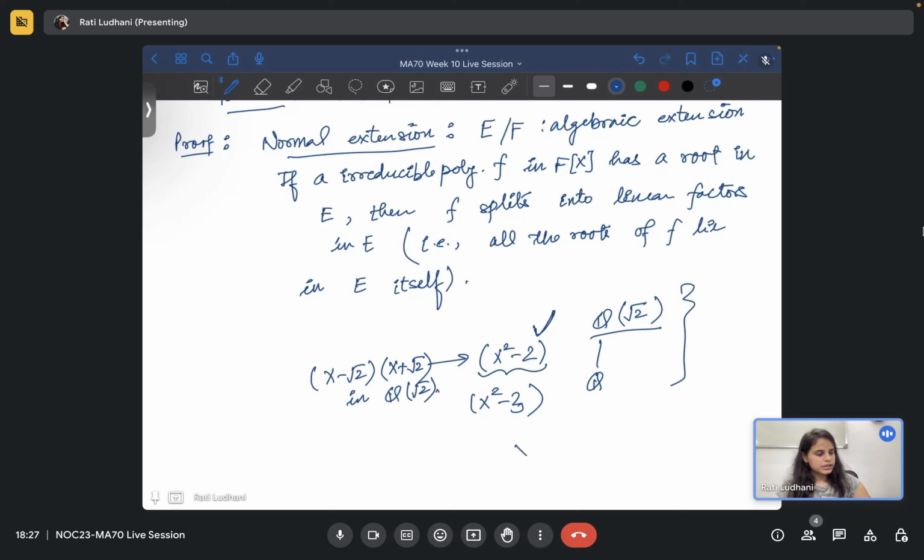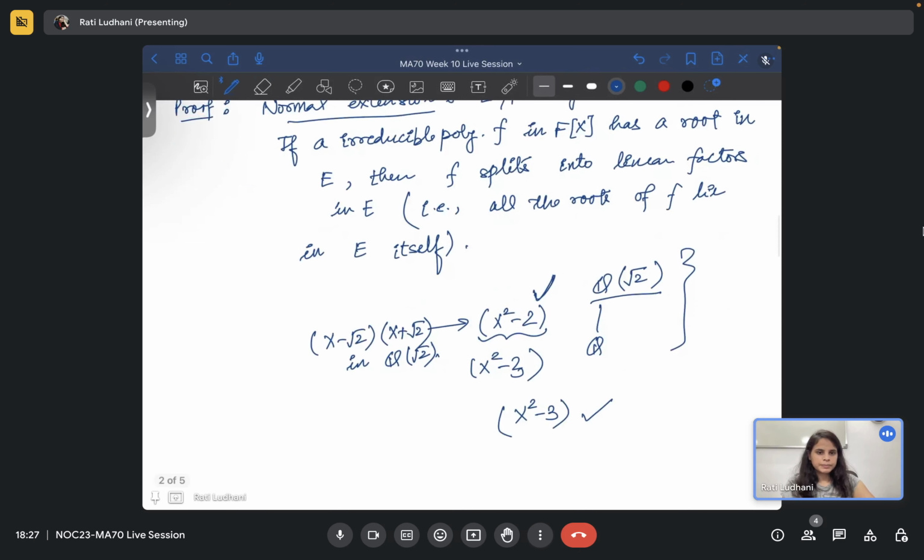Now if you consider x square minus 3, it does not have a root here, right? There is no root of x square minus 3 in this extension. So we don't need to check anything, because it says if an irreducible polynomial has a root, then we will check that it will split or not. But if it does not have any root, then we don't have to check anything. So this is also fine. Is that okay?